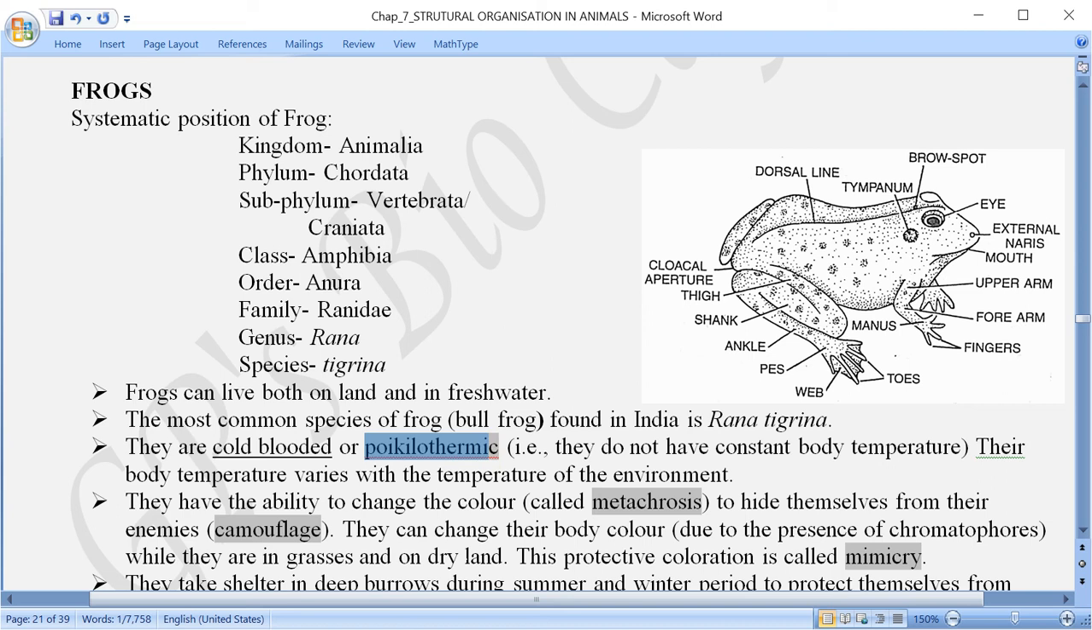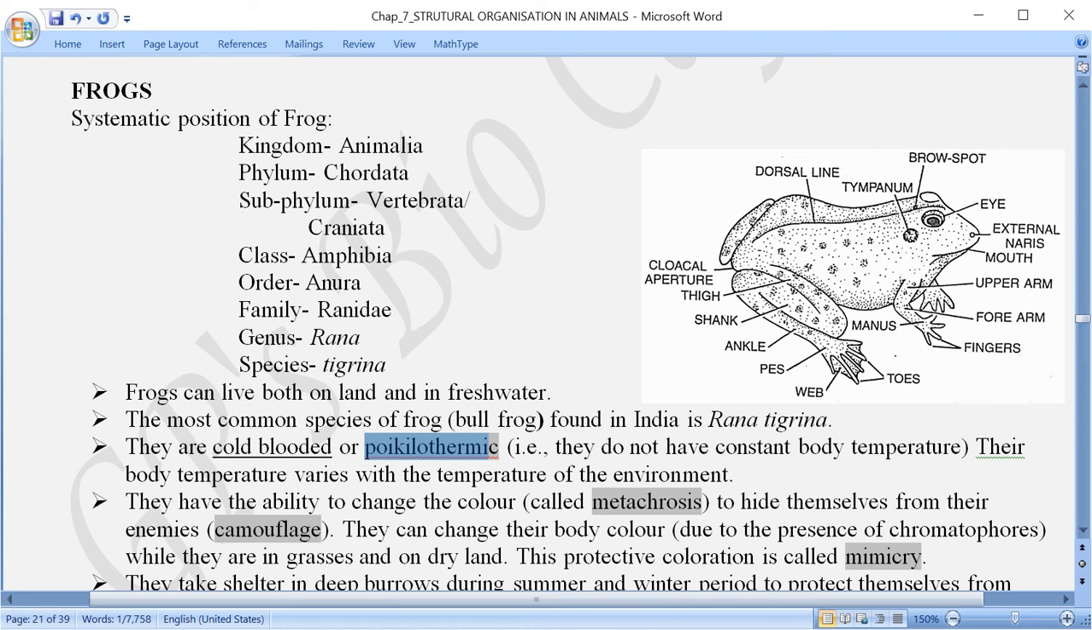That means according to the immediate environment, whatever the temperature is there, they have the ability to change their body temperature. Let us say that water temperature is 25 degrees Celsius. So according to that, the body temperature of these frogs reduces to somewhere near 25 degrees Celsius. If the water is a little warmer, let us say 35 degrees Celsius, the body temperature increases to adjust to the environmental temperature.